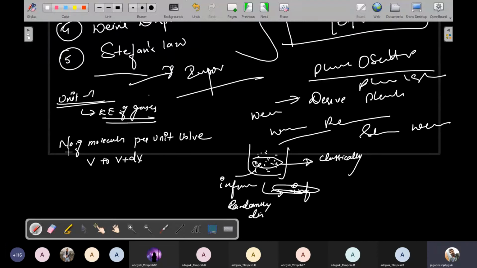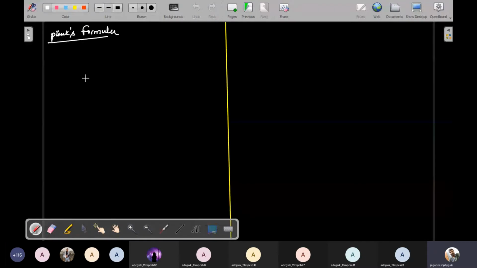For that purpose we consider the number of molecules per unit volume. So I will consider, inside, per unit volume. In that volume, how many molecules per unit volume lie in the range. This is nothing but the range, so that range I can calculate. The same concept once again I use here, that is the number of oscillators per unit volume.